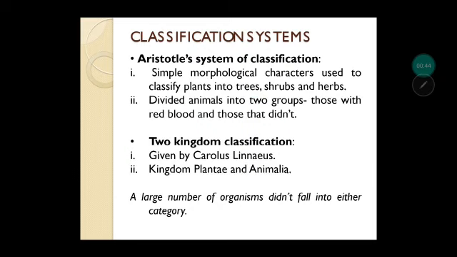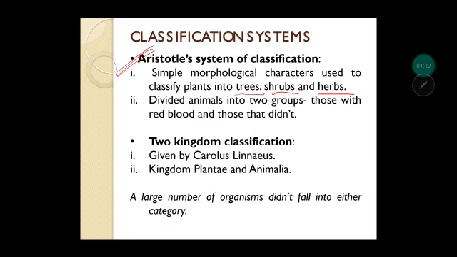First of all, let us understand the various classification systems. Firstly, Aristotle was the scientist who initially gave the system of classification, wherein he used simple morphological characters. Morphology means the observable characters, okay, which you can observe. So he used such characters to distinguish between a variety of plants. So he classified plants into trees, shrubs, and herbs. So trees, they are very tall. Shrubs are small and the herbs are the smallest plants.